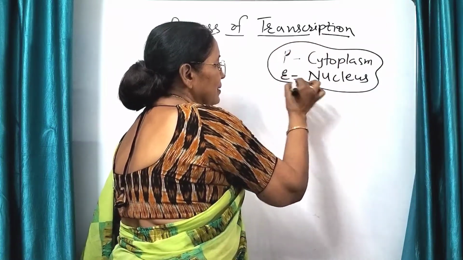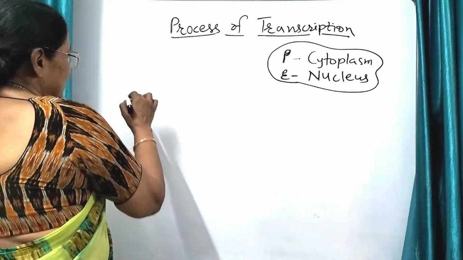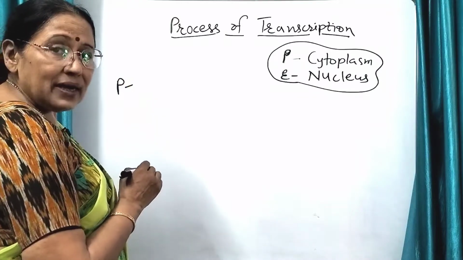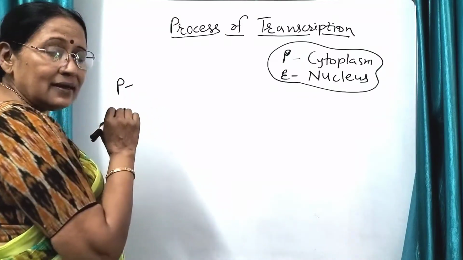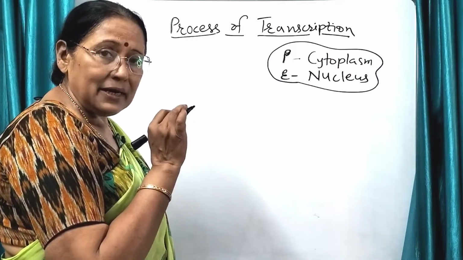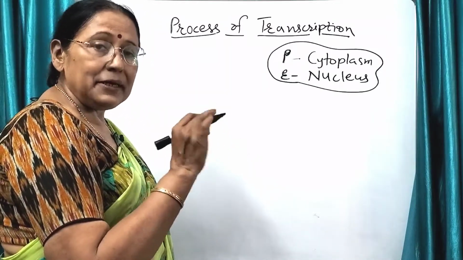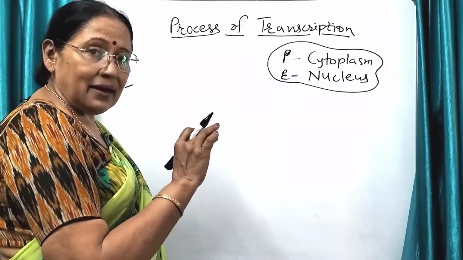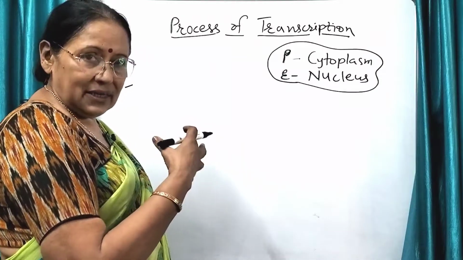Second difference, in prokaryotes, they need initiation factors. To start, only the main enzyme, DNA-dependent RNA polymerase, is not sufficient. It cannot start initiation.